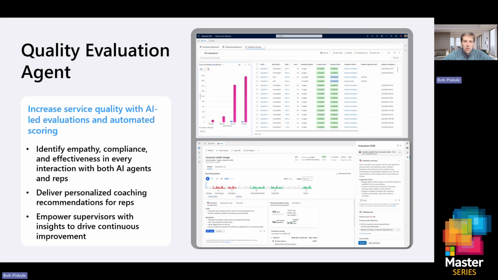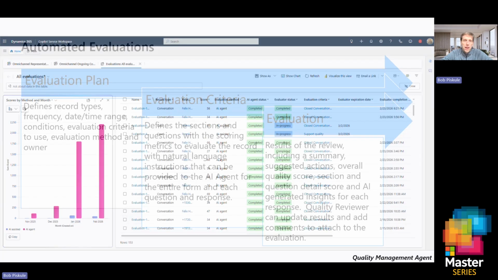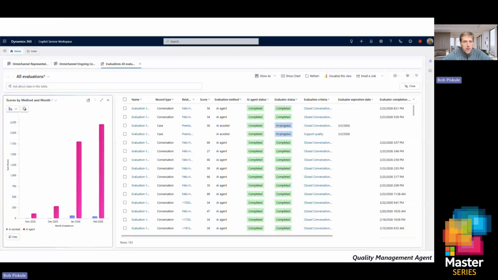But at the end of the day, the result is higher service consistency, faster quality improvements, and measurable impact without increasing operational overhead. So the setup is pretty straightforward. You create your plan. We give you a plan out of the box based on industry standards, but you can create your own plans. You then determine your evaluation criteria to build the scoring, and then you get the evaluation. So again, my live demo yesterday, I took just a couple screenshots here based on the time we had today. So here you see an example of evaluations that have been running for me over the last few days here as I've been doing demonstrations.